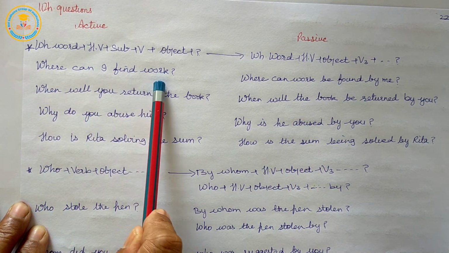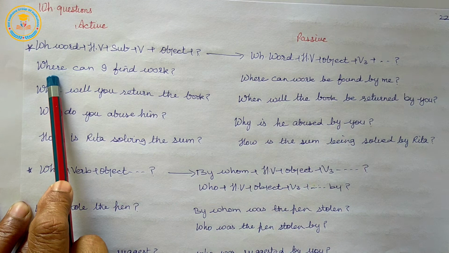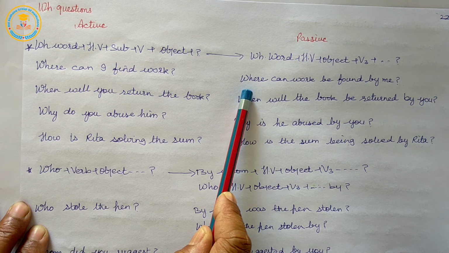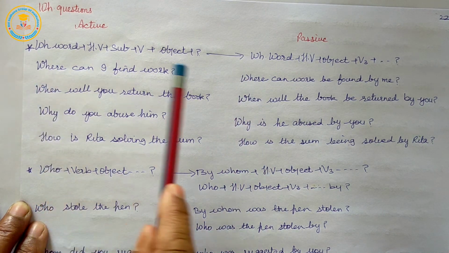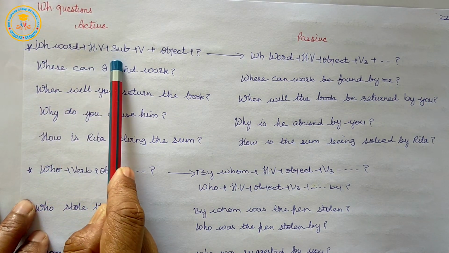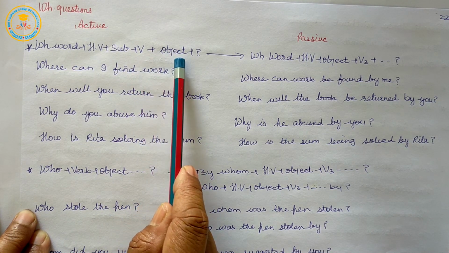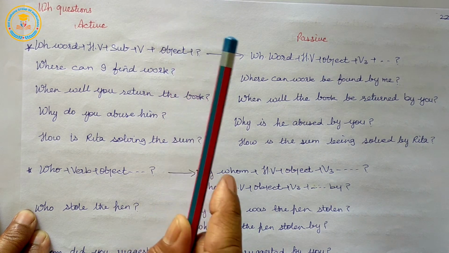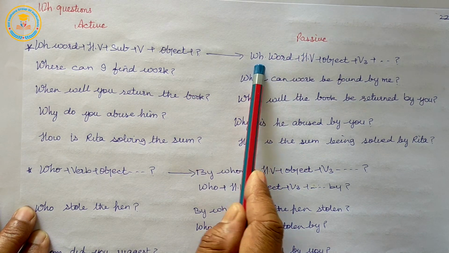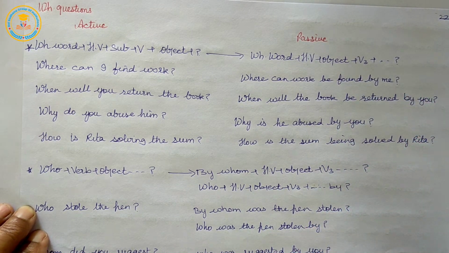Where can I find work? Where can work be found by me? Where remains here in the same position in active and passive voice. So the rule: WH word plus helping verb plus subject plus verb according to the tense plus object plus question mark. Passive: WH word plus helping verb plus object, verb's third form, rest of the sentence plus question mark.